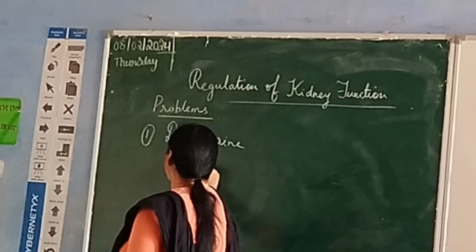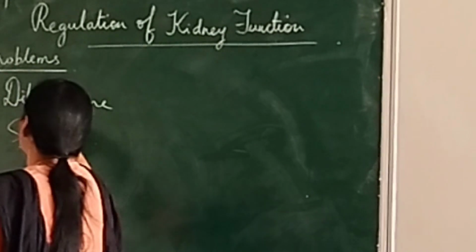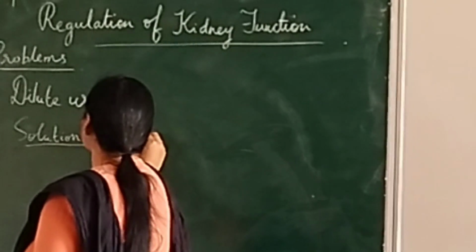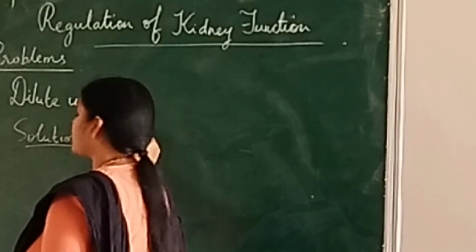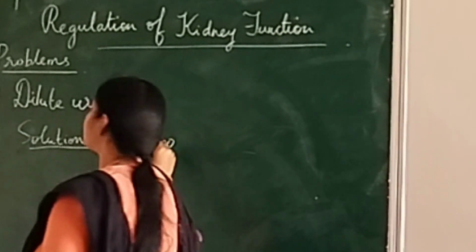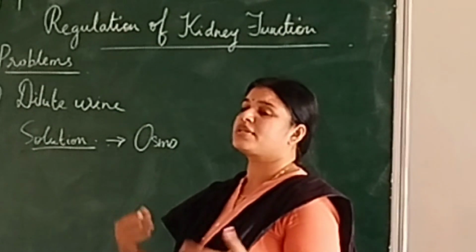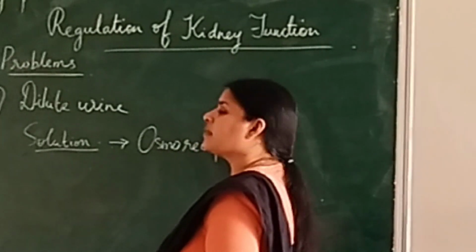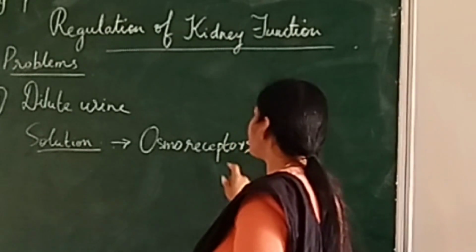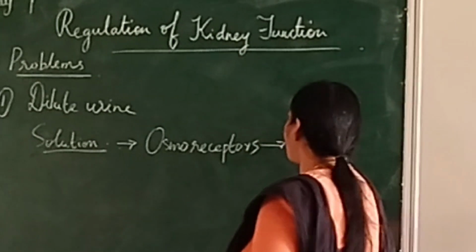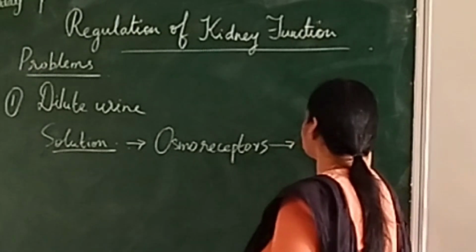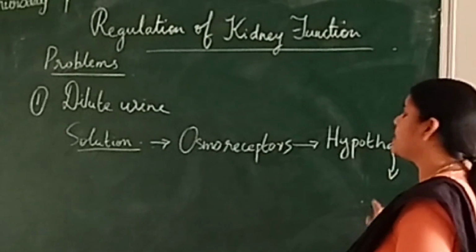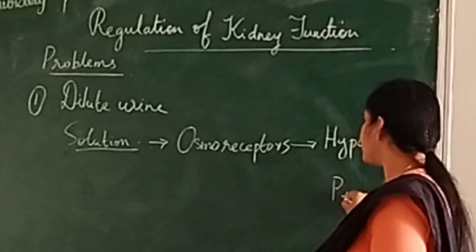Solution. Dilute urine should not come. So who is that hormone? ADH is a hormone. There are some osmoreceptors which will understand if your body is going to secrete dilute urine. They are called osmoreceptors. They can understand if your urine is going to be diluted. Osmoreceptors will send a message to your brain, the hypothalamus. And what will the hypothalamus do? The hypothalamus will give the message to the pituitary.